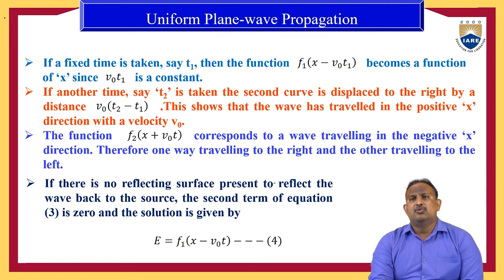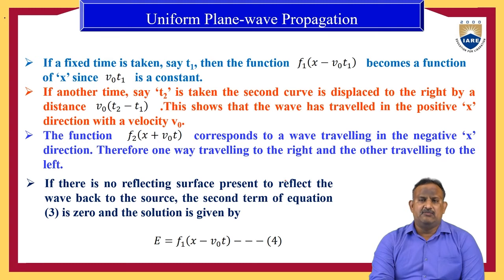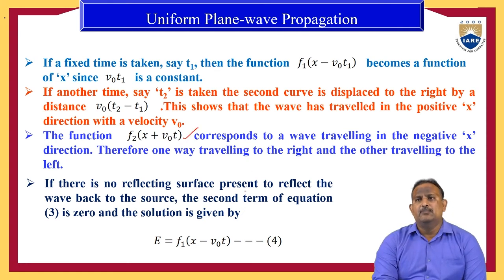If there is no reflecting surface present to reflect the wave back, the second term of the equation 3, F2 of (x plus v naught t), becomes 0.